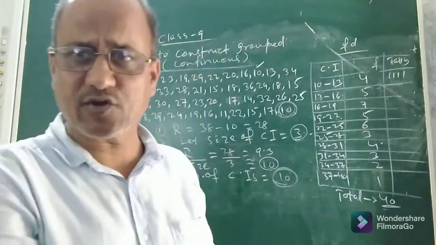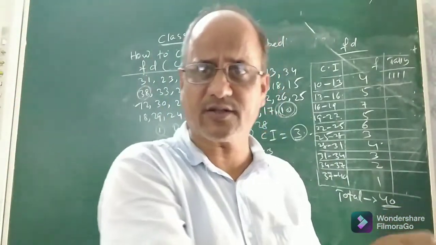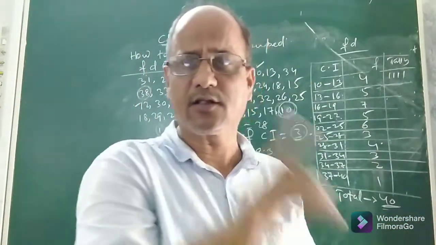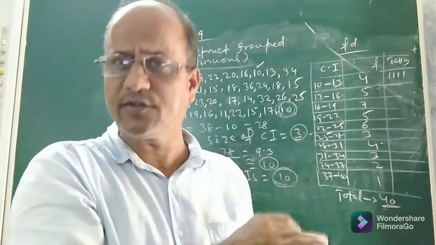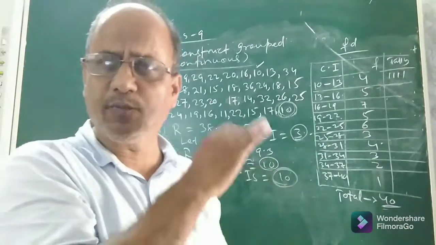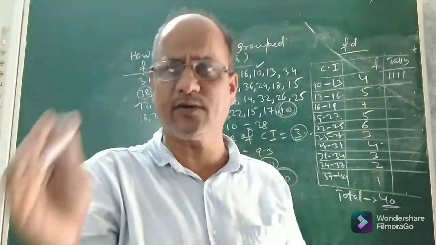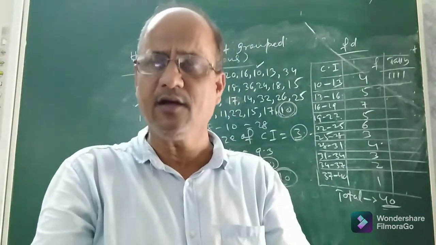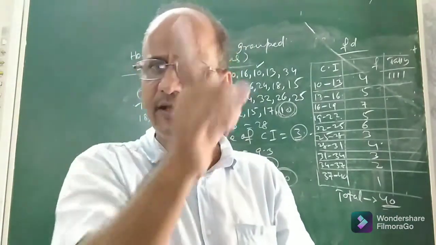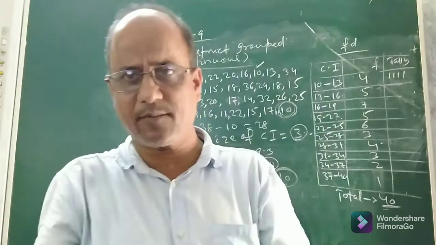So in any distribution, whether continuous or discontinuous, that is exclusive or inclusive, the sum of frequencies will always be equal to the total number of observations. So children, I hope you understood how to prepare a continuous group frequency distribution if you are given a large number of data. First step, find the range by taking the difference of maximum score and minimum score.